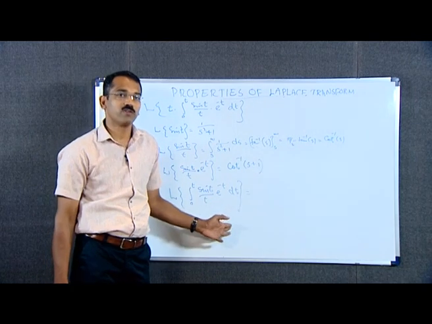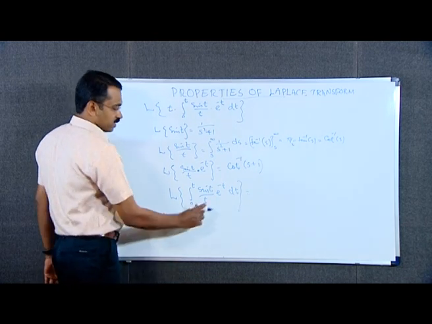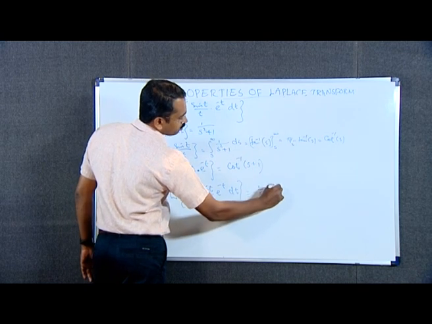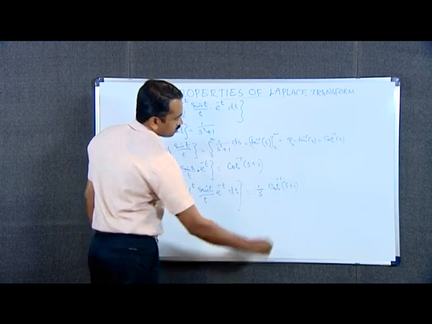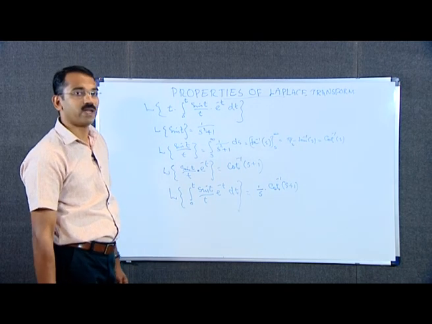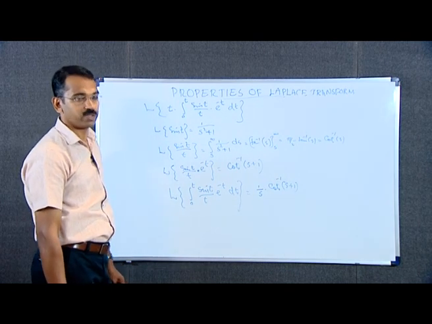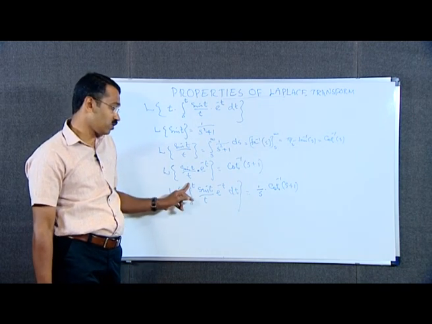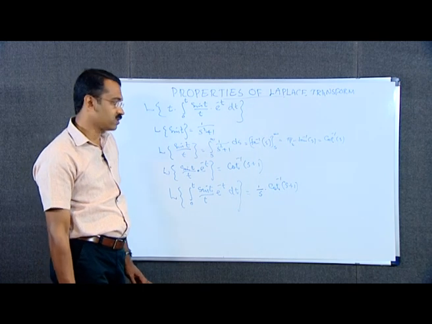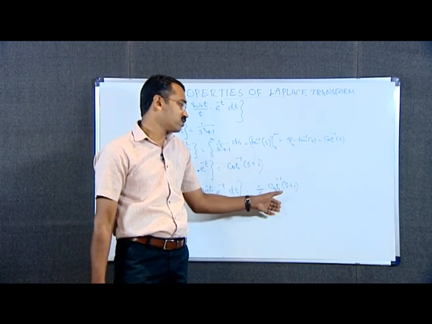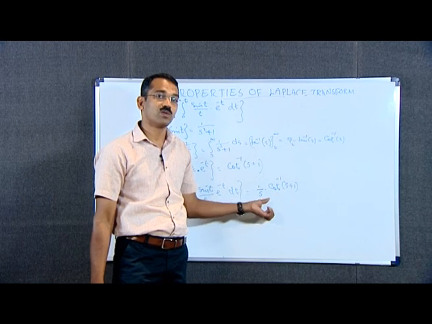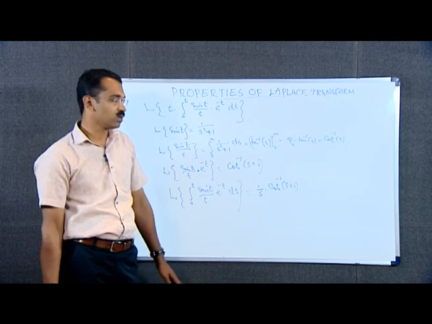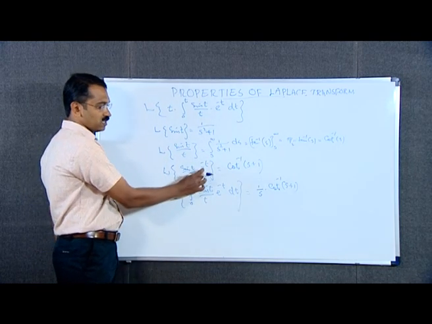We use the property of transform of integrals. We can write this Laplace transform as 1 by s into cot inverse of s plus 1, because f of s is the Laplace transform of a function f of t. Then integral from the limit 0 to t f of t dt is obtained by multiplying f of s with 1 by s. Here f of s is taken as cot inverse s plus 1 and the corresponding function is sin t by t into e raised to minus t.